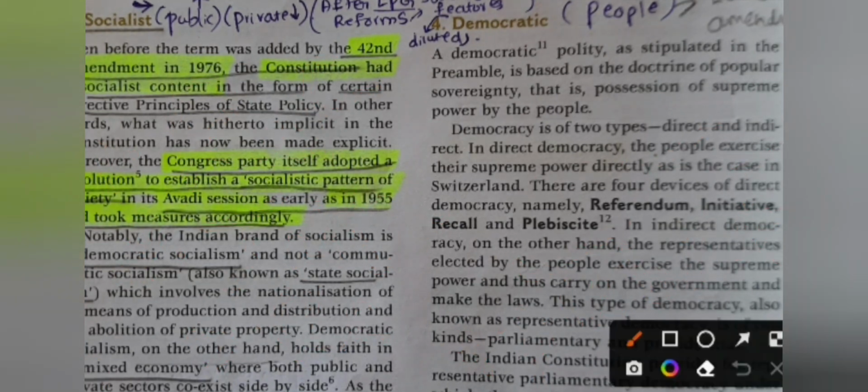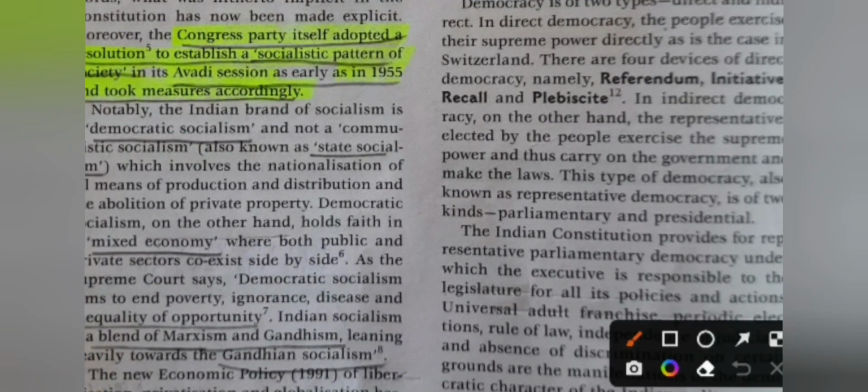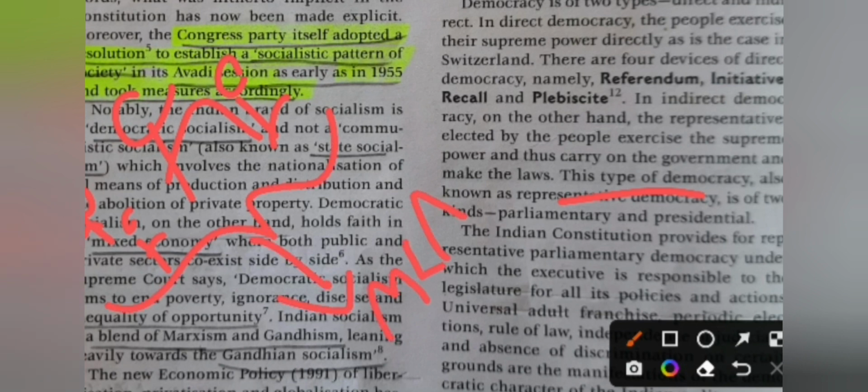In indirect democracy, on the other hand, the representatives elected by the people exercise their supreme power and thus carry on governments and make the laws. This is the example of indirect democracy in our India. This type of democracy is also known as representative democracy. A group of people are there, and for this group a leader is there, an MLA or MP.